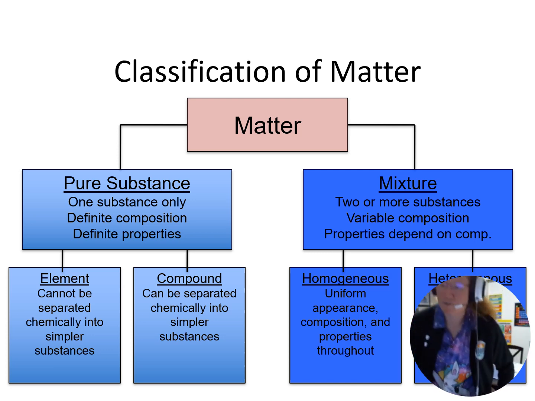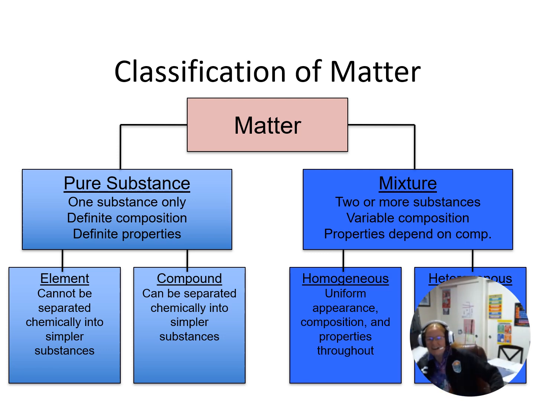Okay, put that back in its place. Compounds, we can separate them chemically into simpler substances. So if this is deionized water with nothing else dissolved in it, this would be a compound. All right, then we have mixtures where we put together two or more substances with variable composition. The properties are going to depend on what we have mixed together.